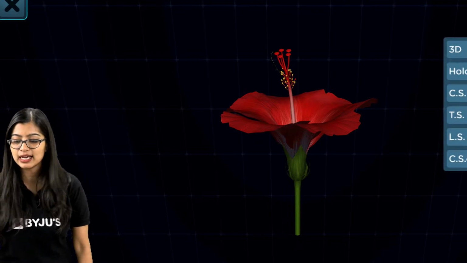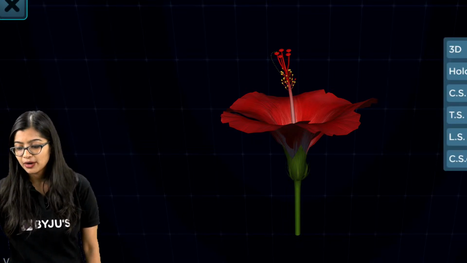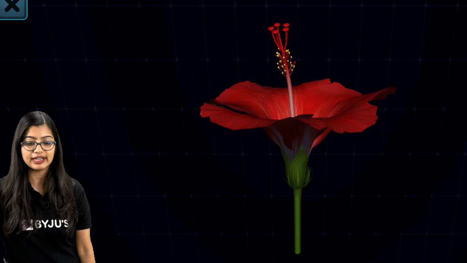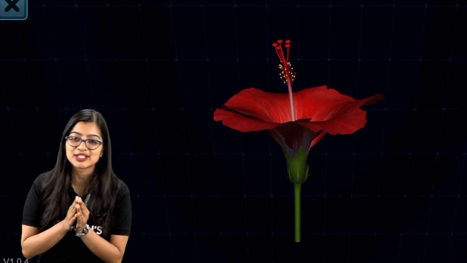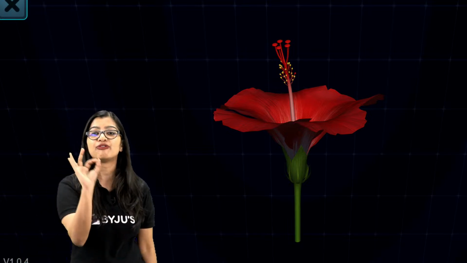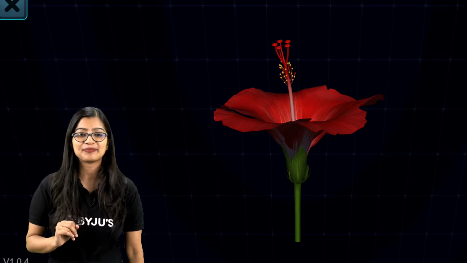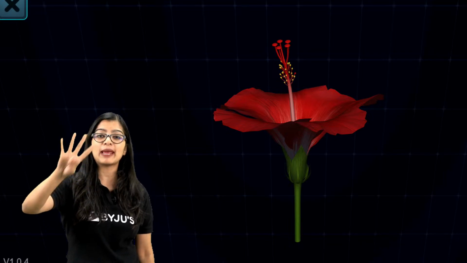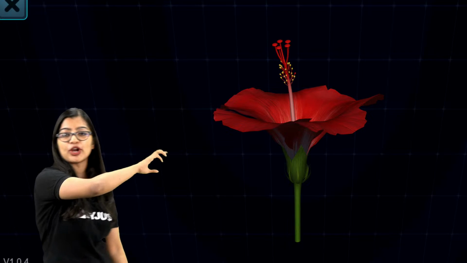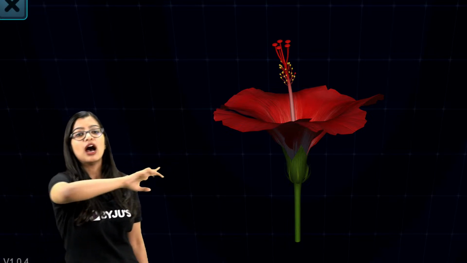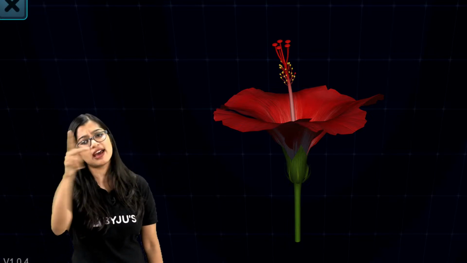So first up, let's learn about the different parts of the flower. Now this is something that we already know about, right? So very quickly, can you tell me about the 4 parts of the flower in the chat? What are the 4 parts that are there? What are the 4 important parts of the flower that we talk about? And as you tell me, I'm going to highlight on the screen.